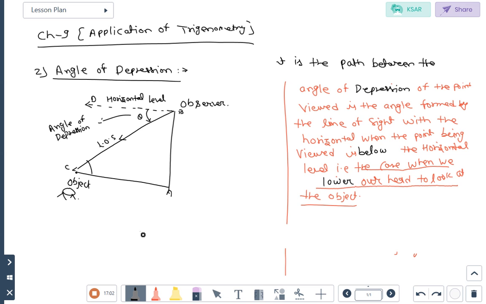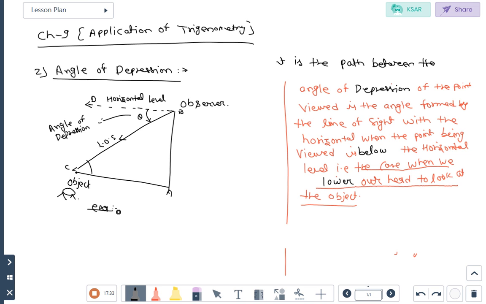C. Where is the object present? At C. But in the case of angle of elevation, the point being viewed is point B. Now write the example: if a person is standing at the top of a building and is looking at a ball on the ground, then that is an example of angle of depression.